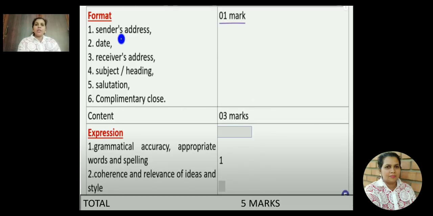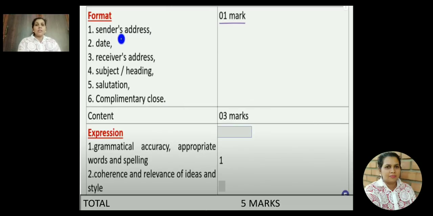The receiver's address, for that you have to refer to the question. Then the subject. Subject here means to whom, and in response to what, for what post you are applying. Then the salutation, that is Dear, Respected Sir or Madam. Then the complimentary close, Yours faithfully or Yours sincerely. If you know the person by name, you can write sincerely. Otherwise, you can write Yours faithfully. This is optional. For these 6 elements in your letter, you will be awarded 1 mark.